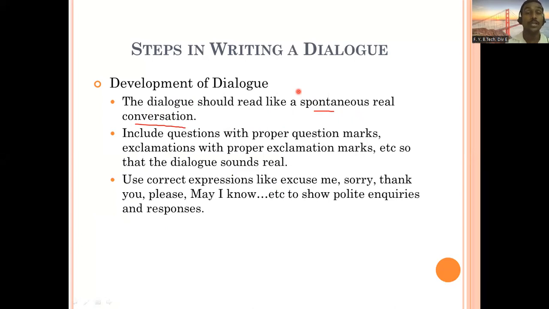It should not be like that. It should sound like a spontaneous and real conversation. Include questions with proper question marks, exclamations with proper exclamation marks, etc., so that the dialogue sounds real. I just told you that you need to use punctuation marks. Without punctuation marks, your meaning can change to a great extent.